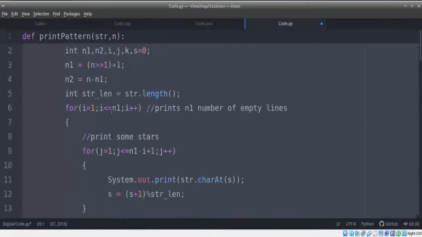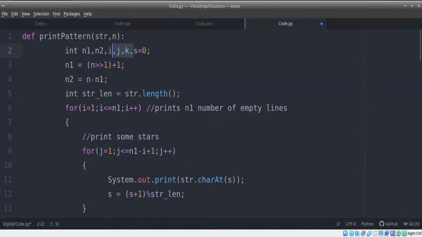Okay, I've just reduced the tab spaces. All right. Now, we don't need to declare other variables because in Python, we really don't need to declare them separately. It's going to get declared the moment it's created. So only s equals 0 is what we need to declare separately. The rest all, let's just remove them. The rest as it is, let's just keep it as it is.